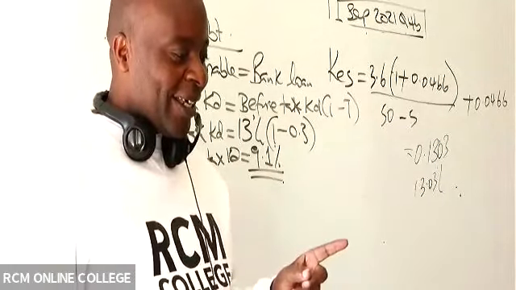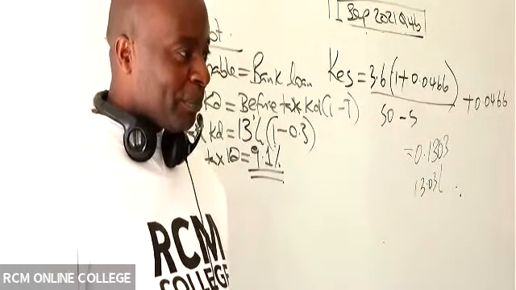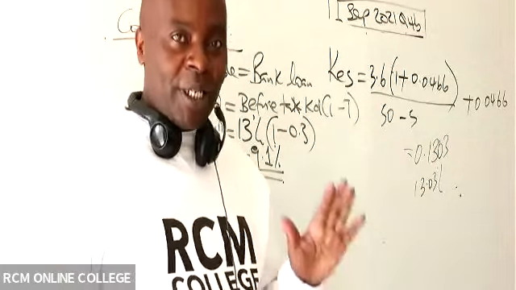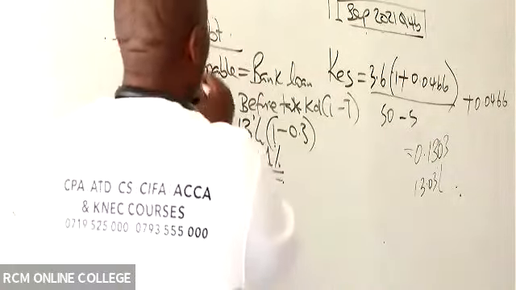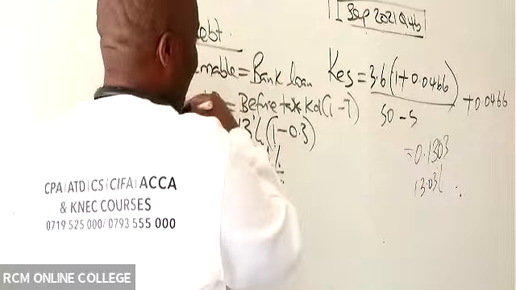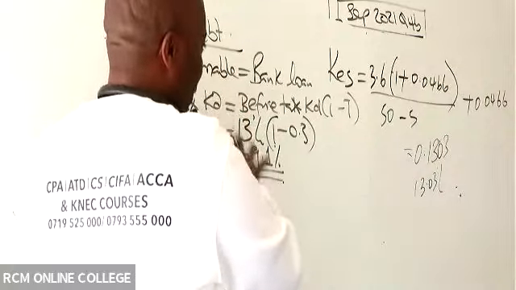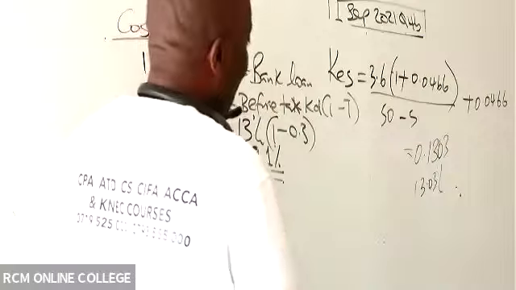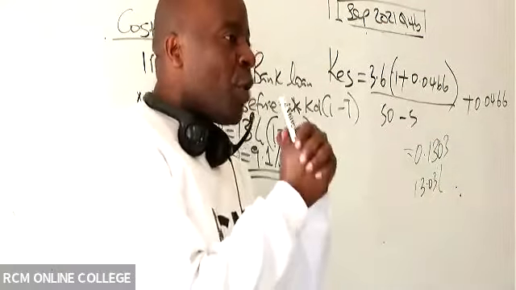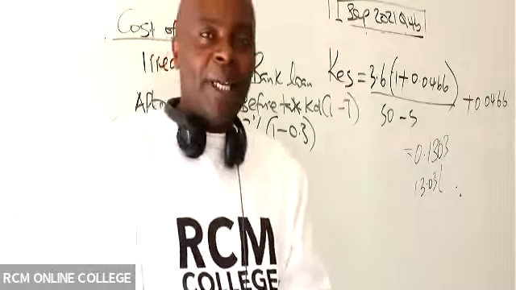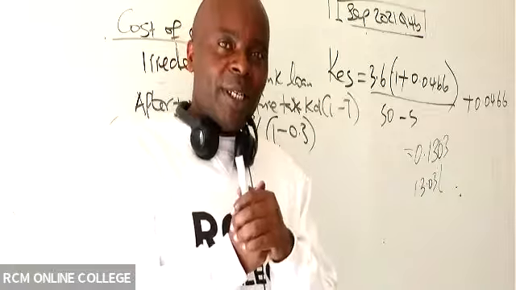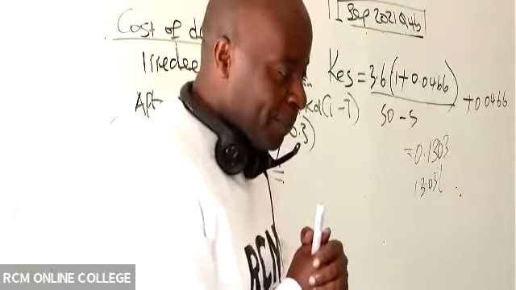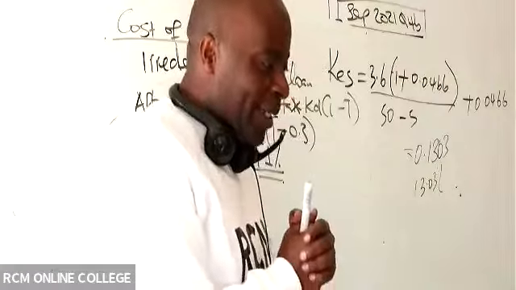Oh, you also have a second question. Yes, very good, serious questions over here. So the first question I'll be handling is where they give us maturity, for redeemable. We'll be doing a similar question today. And then she's asking a very good question: what if we go to an exam and we realize that this examiner has not given us a tax rate? As a finance student, will you assume it's 30%?